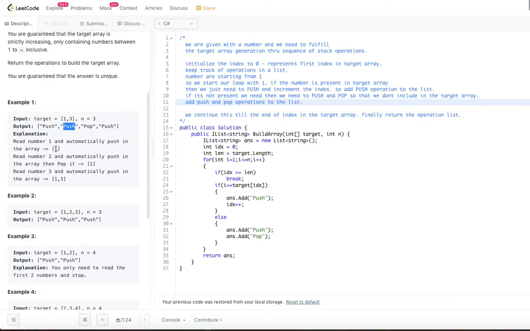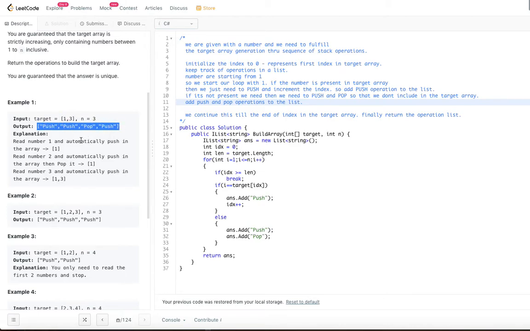Then the array will become 1, 2, and after that there is a pop. So we pop that element, and after 1, 2 it becomes just 1 because we have popped. After that we need to push: read the number 3 and push it into the array, giving 1, 3. So it became 1, 3, the target. Those are the operations required.